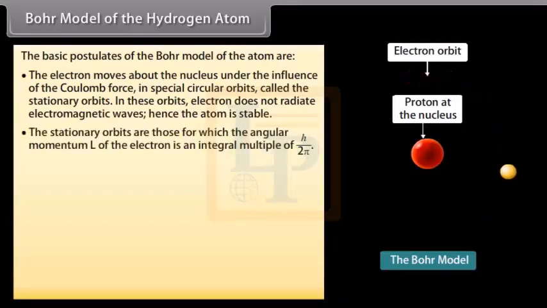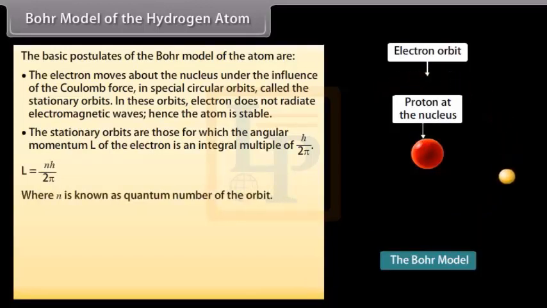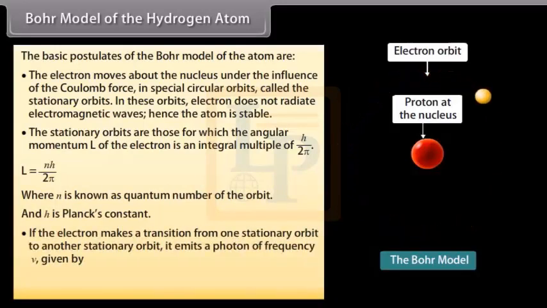The stationary orbits are those for which the angular momentum L of the electron is an integral multiple of h upon 2 pi. L equals n h upon 2 pi, where n is known as the quantum number of the orbit and h is Planck's constant. If the electron makes a transition from one stationary orbit to another stationary orbit, it emits a photon of frequency nu, given by Ei minus Ef upon h.